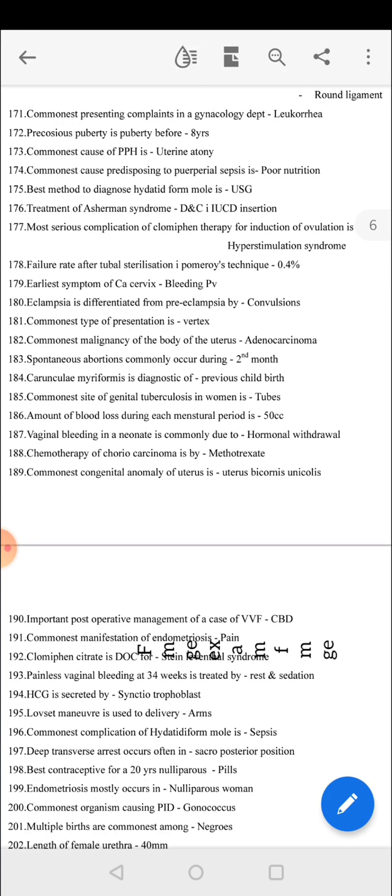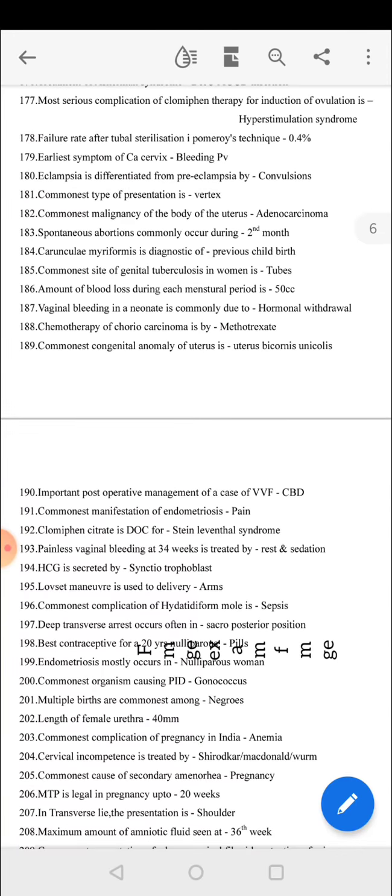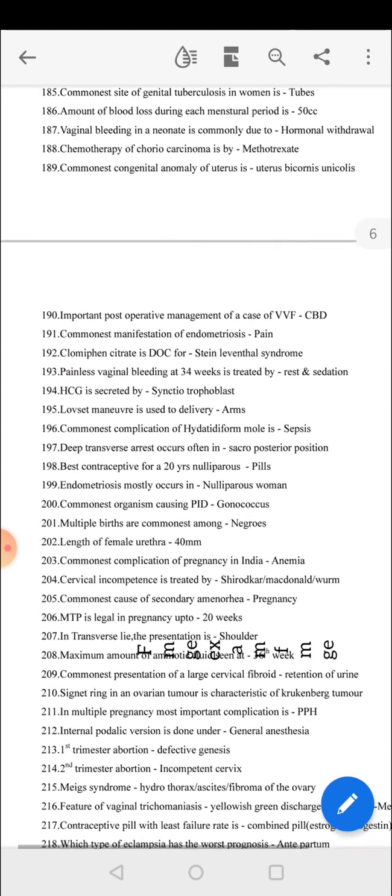Spontaneous abortion commonly occurs during second month. Carunculae myrtiformes are diagnostic of previous childbirth. Common site of genital tuberculosis is the fallopian tubes. Amount of blood loss during each menstrual period is 50 cc. Vaginal bleeding in a neonate is commonly due to hormonal withdrawal. Chemotherapy of choriocarcinoma is methotrexate. Commonest congenital anomaly of uterus is uterus bicornis unicollis. Important post-operative management of CA, VVF, CBD.